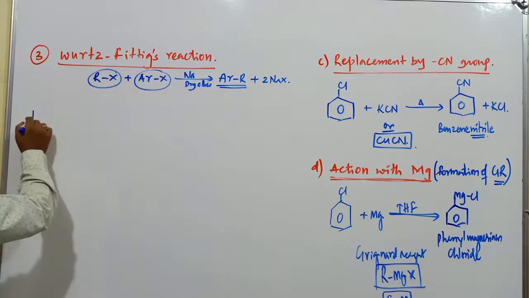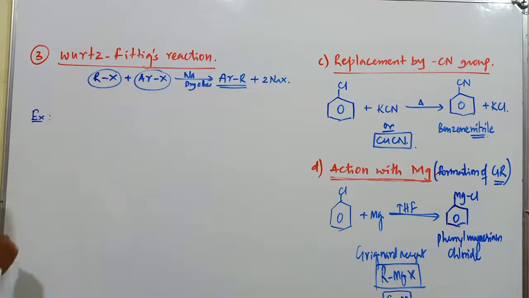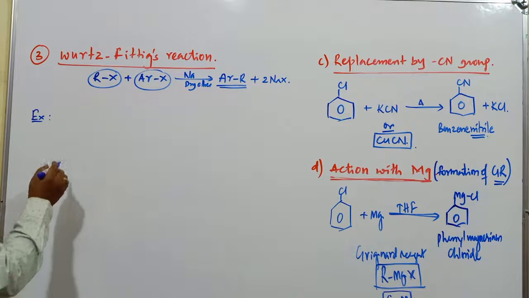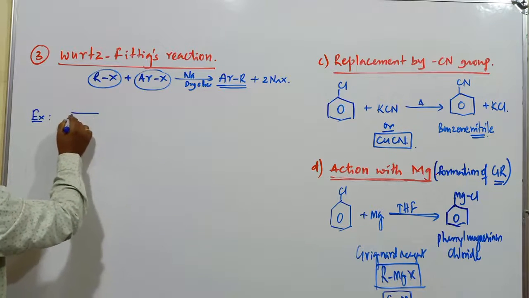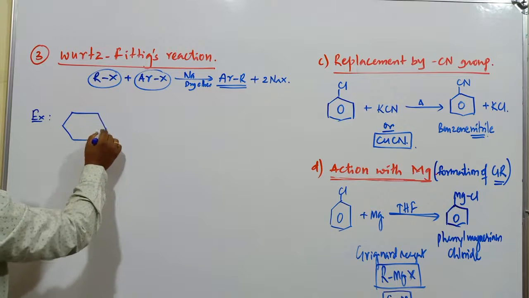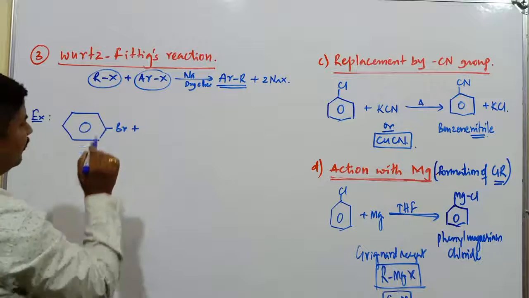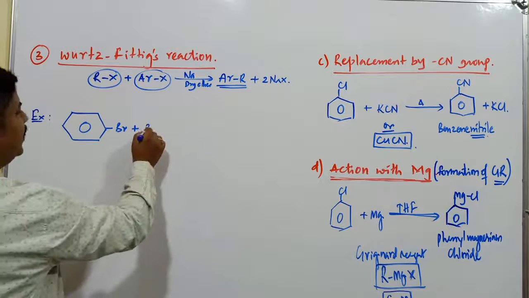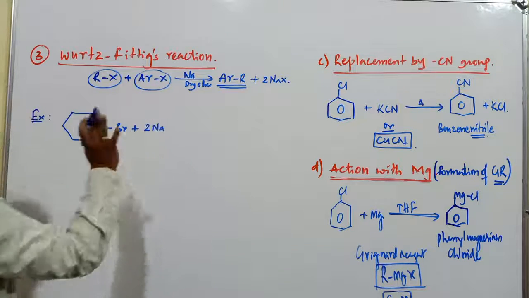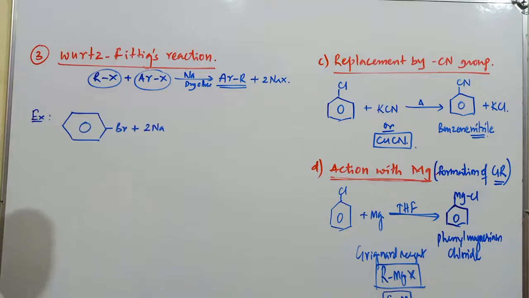Let us start with an example. Now this is the compound of haloarene. Here you can go with bromobenzene, where this compound is treated with 2 moles of sodium. There is no difference here, they also take 2 moles of sodium.